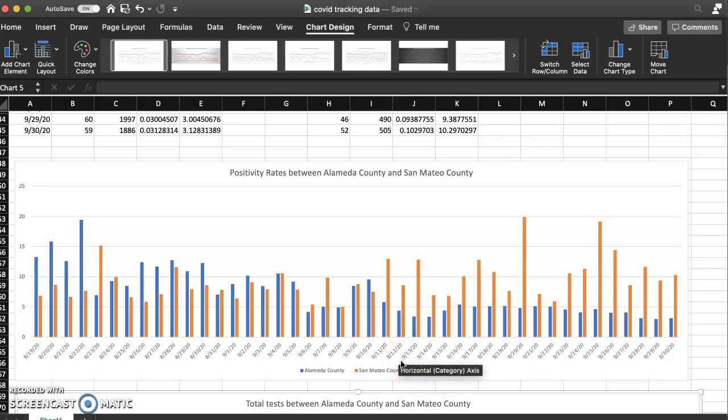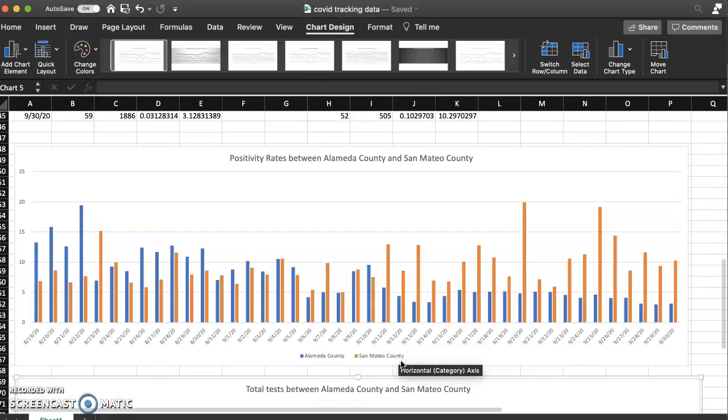Alameda County was one of the first to close back down just because it had bigger cities and towns in it, so they had to close down. And then San Mateo was still trying to experiment, like maybe we don't need to close down, maybe we can still contain it. So that's why you see the positivity rates change in between those.